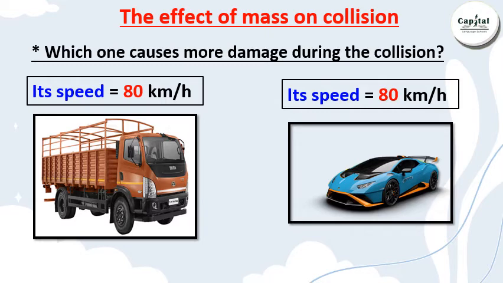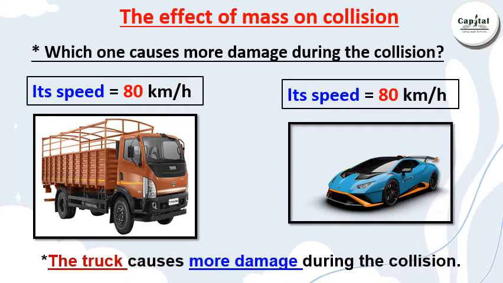But which one causes more damage, the truck or the car? Very good, the truck. But why? Super, as the truck has more mass. Very good, the truck caused more damage during the collision as the truck has more mass.